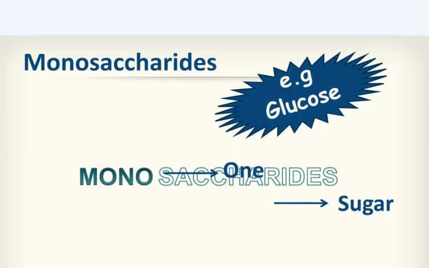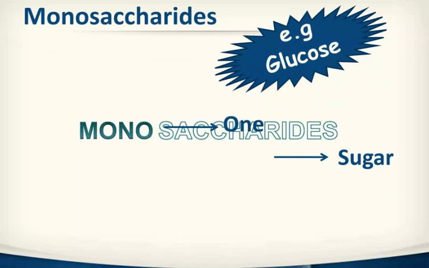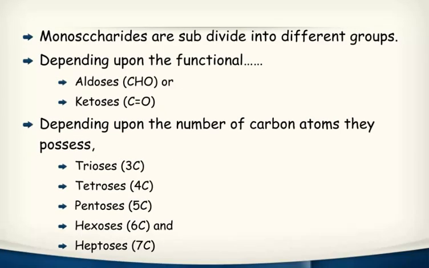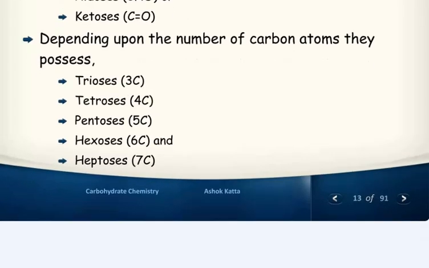Friends, monosaccharide. Mono means one. Monosaccharides are subdivided into different groups depending upon the functional group: aldoses, CHO; ketoses, CO. Depending upon the number of carbon atoms they possess: 3 carbon, triose, tetrose, pentose, hexose and heptose, 7 carbon.